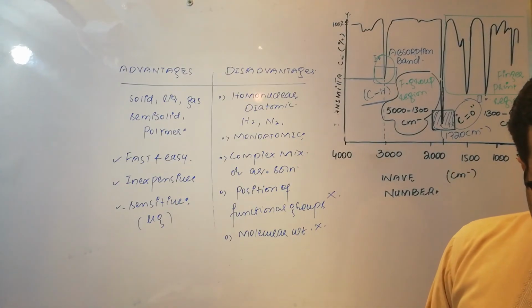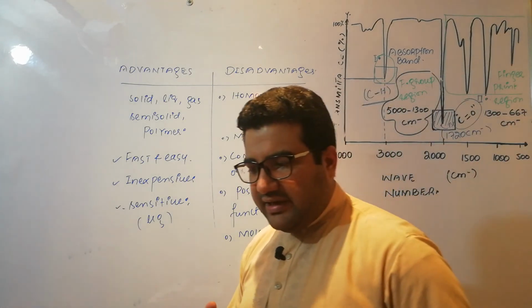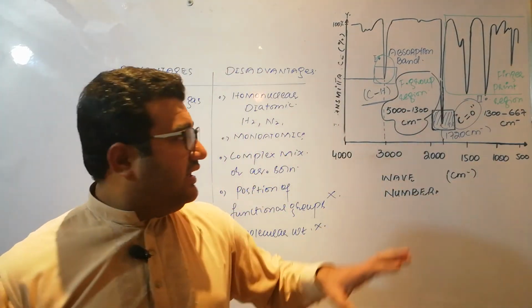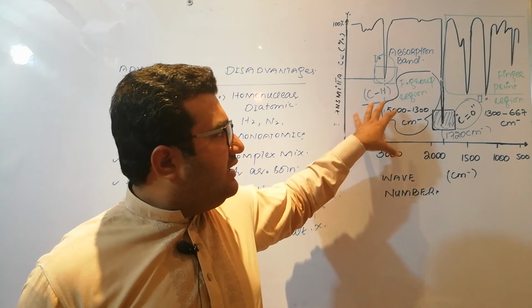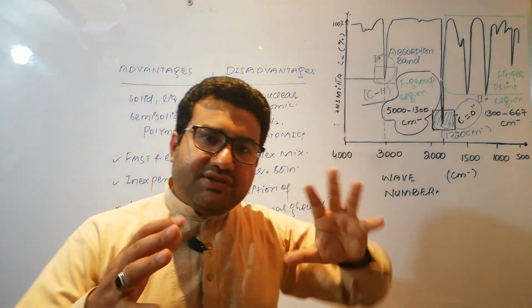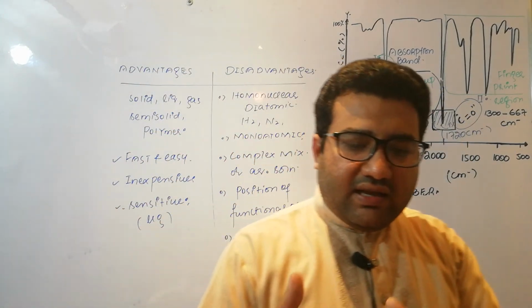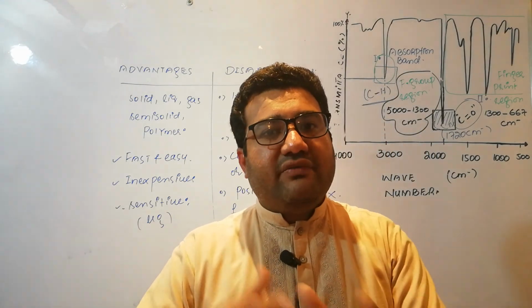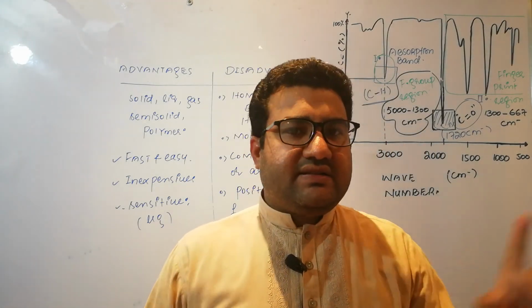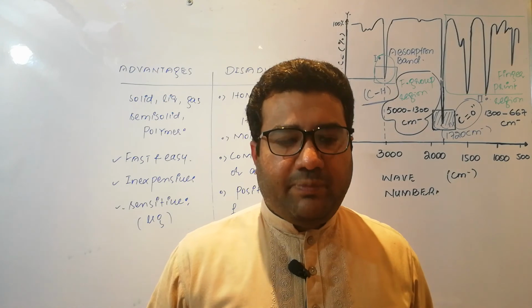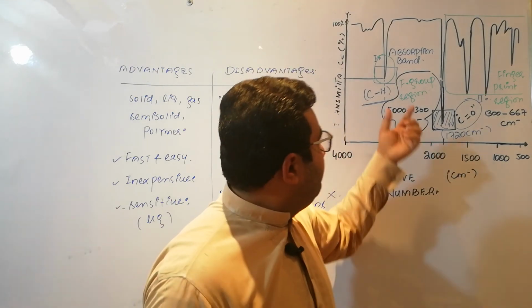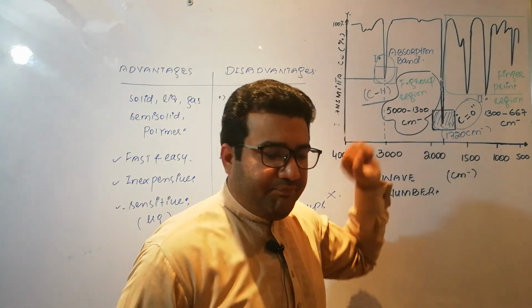So IR spectroscopy is for the detection of the functional groups in case of the functional group region, and for the identification of the compound by comparing the IR spectrum of the unknown compound with the suspected compound in case of the fingerprint region. And the main focus will be on absorption bands.